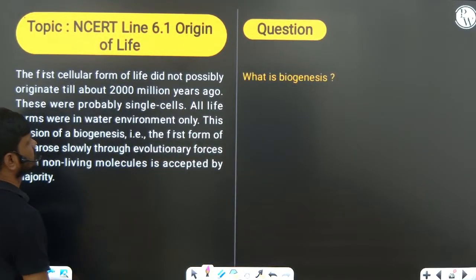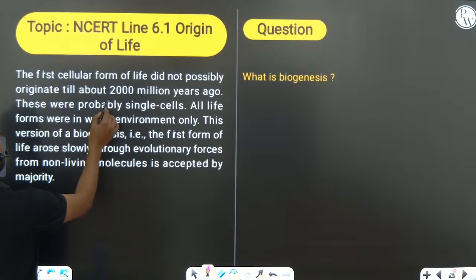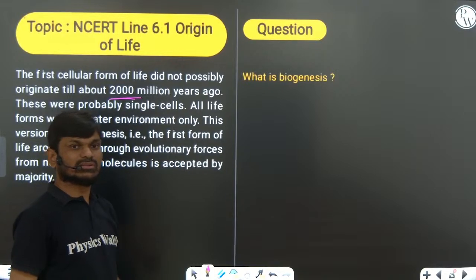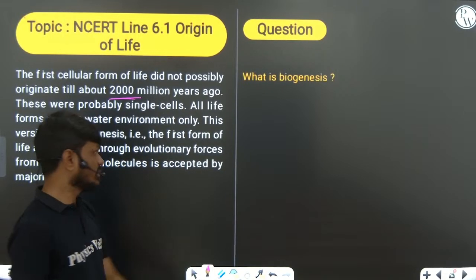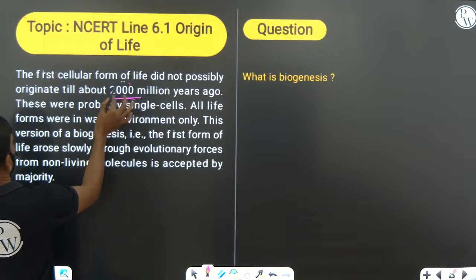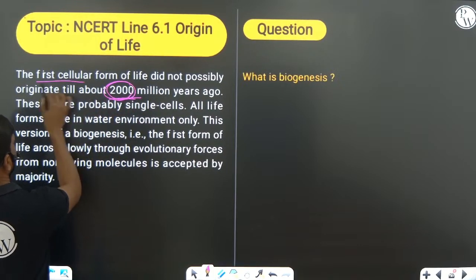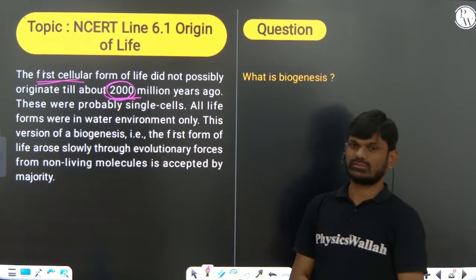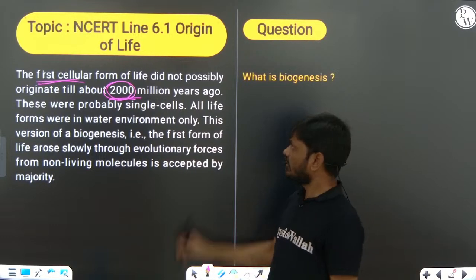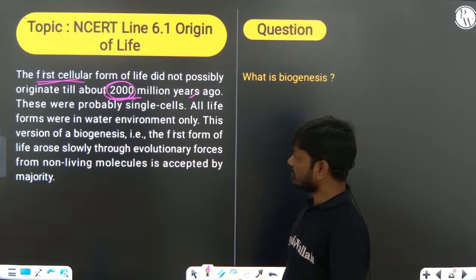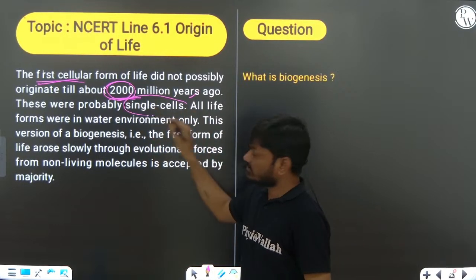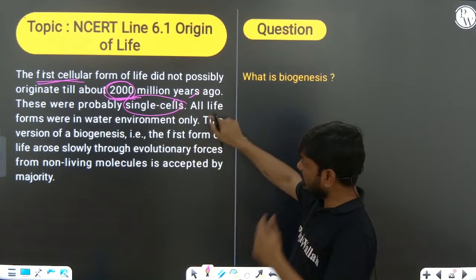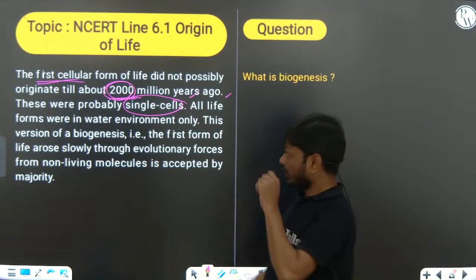Next one. So what is biogenesis? Now you can see the first non-cellular form of life originated 3000 million years ago, or 3 billion years ago. But the first cellular form did not become possible until 2000 million years ago. Or simply, the first cellular form originated 2000 million years ago. These were probably single cells.